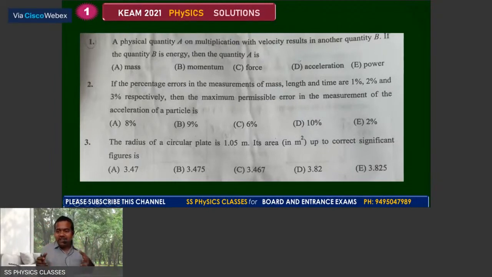The first questions, as usually asked, all 3 questions are based on the chapter Units and Measurement. The question number 1, we got the answer as the second one, the momentum, and the second one from error, you are with the percentage error of A. The very concept are from my revision class, so that is a speciality. The third one, 1.05, the answer should be with the 3 significant figures, and hence we can take the value as the answer. So 1 is B, 2 is A and 3 is A.